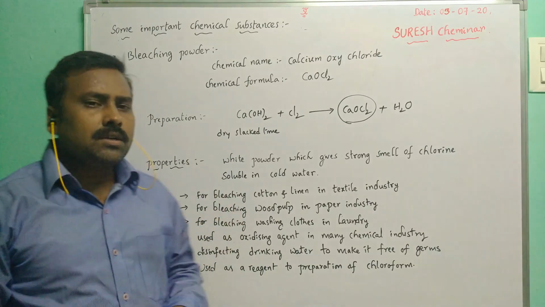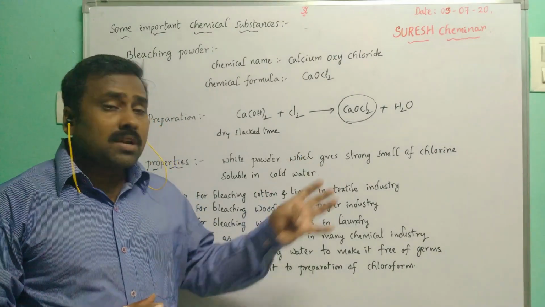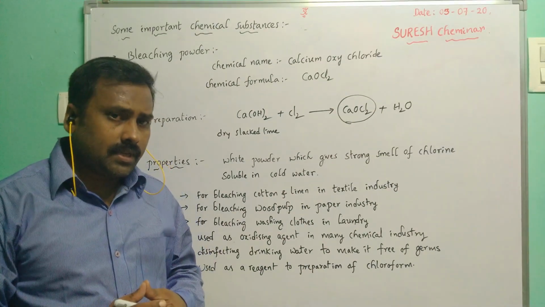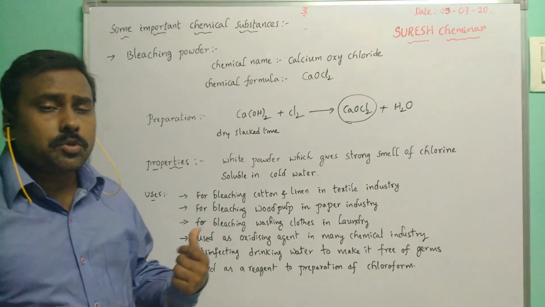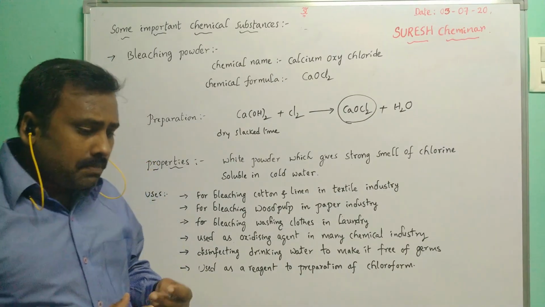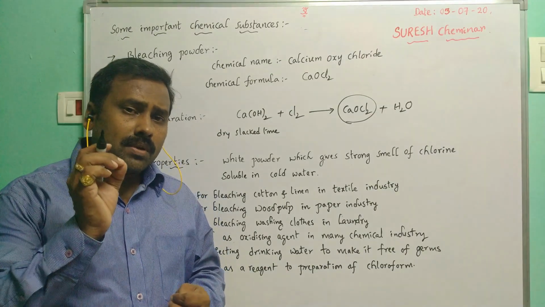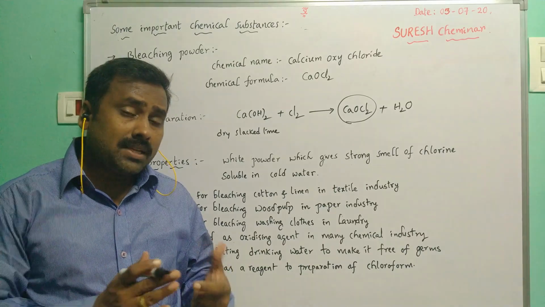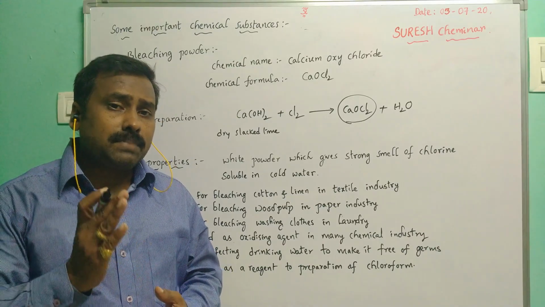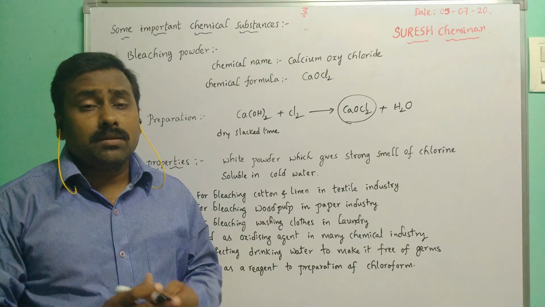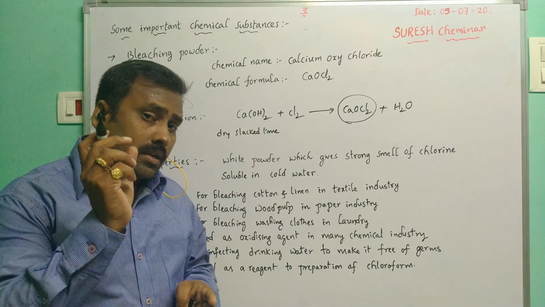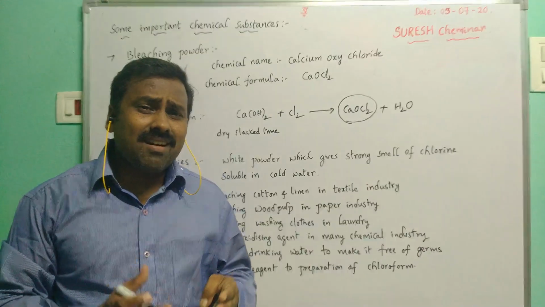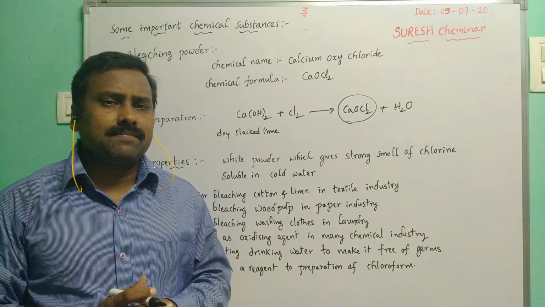This is a white powder which gives a strong smell of chlorine. It is soluble in cold water. Then after, discussion about the uses of bleaching powder. For bleaching linen and cotton in the textile industry, and also for bleaching wood pulp in the paper industry, and also for bleaching washing clothes in laundry, and it can be used as an oxidizing agent in many chemical industries.